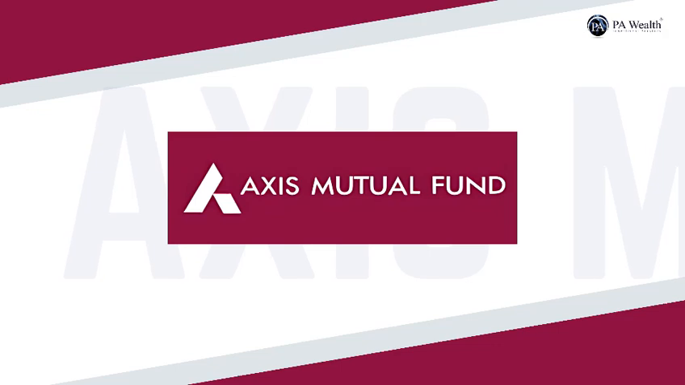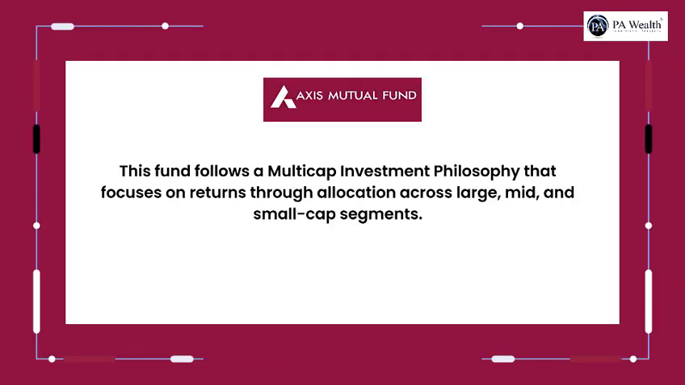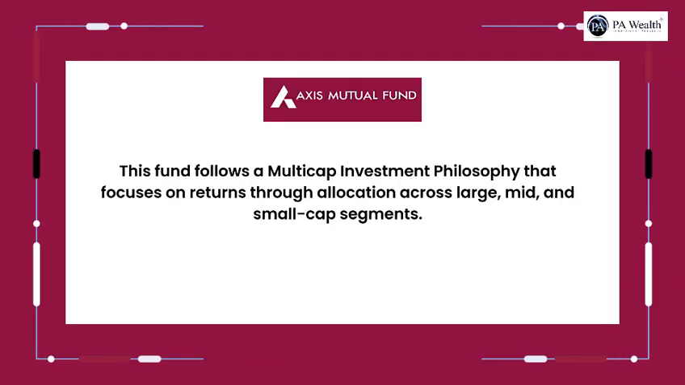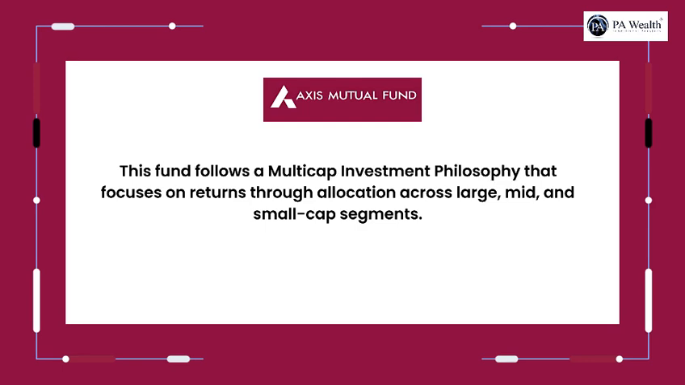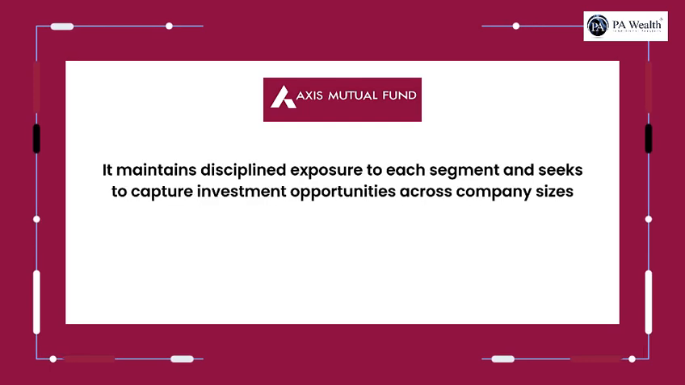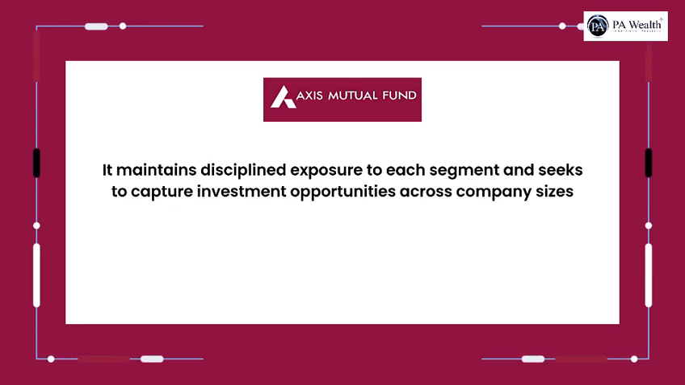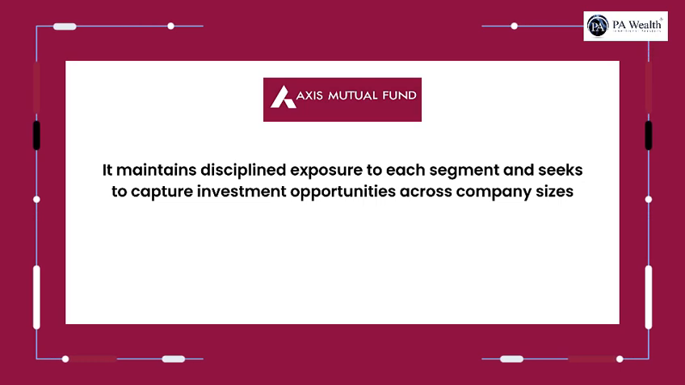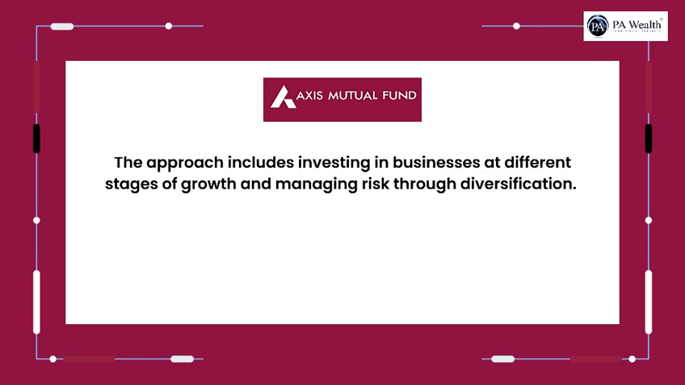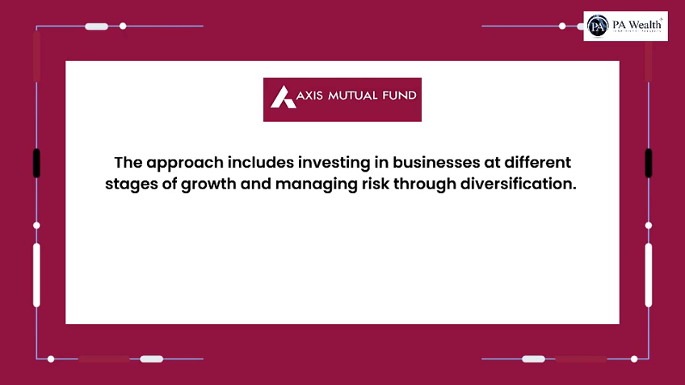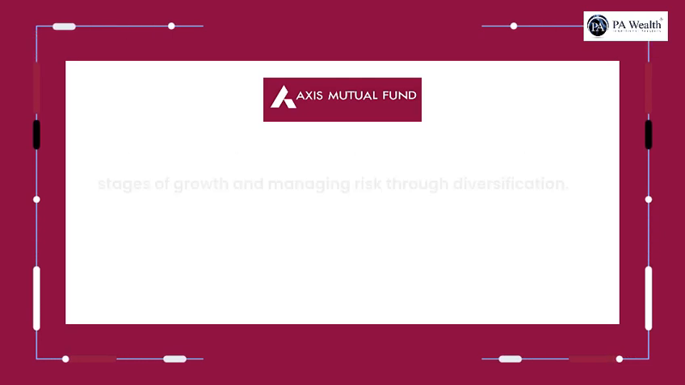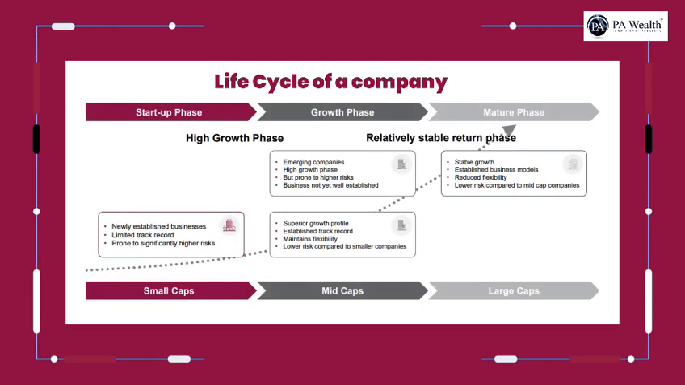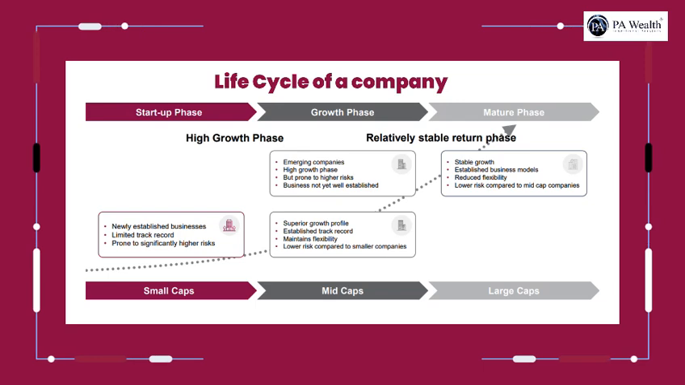In this episode, we're shining a light on the Axis Multicap Fund, a scheme that promises diversification across market caps and sectors. This fund follows a multi-cap investment philosophy that focuses on returns through allocation across large, mid, and small cap segments. It maintains disciplined exposure to each segment and seeks to capture investment opportunities across company sizes. The approach includes investing in businesses at different stages of growth and managing risk through diversification. It aims to include ideas based on potential rather than size, supporting a broad participation across market cycles.